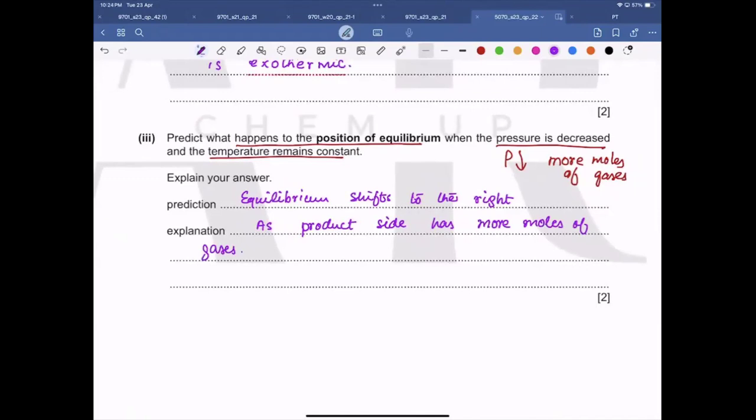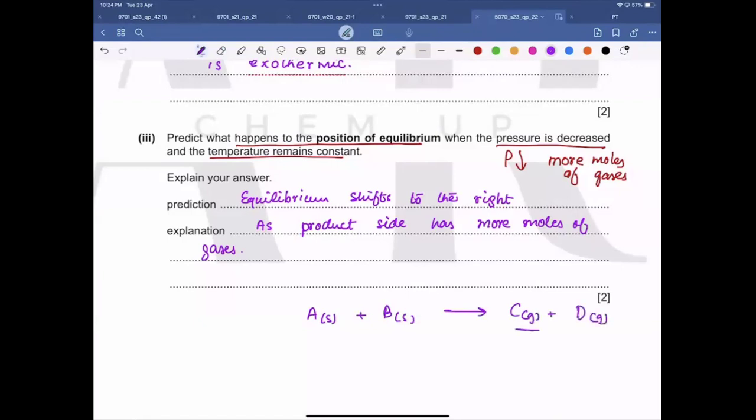If there is only one gas on either side, then it can also be applicable, Heather. It doesn't mean that all the things are gases. For example, if a reversible reaction is like this, that one reactant is solid and the other reactant is also solid, but they form one gas along with one solid.